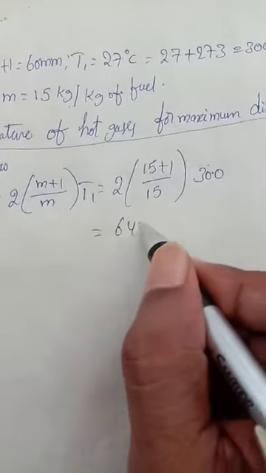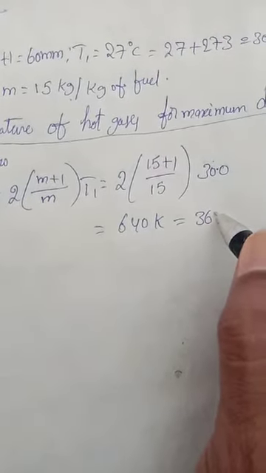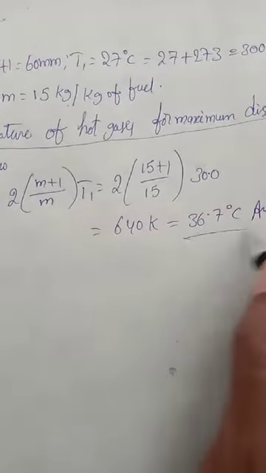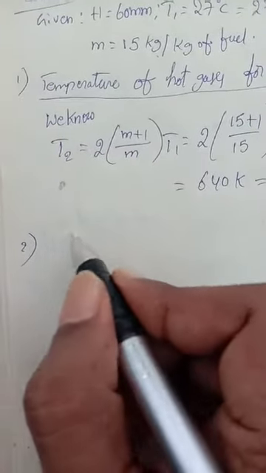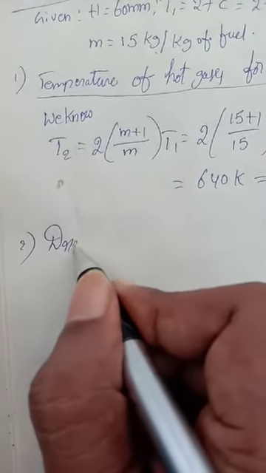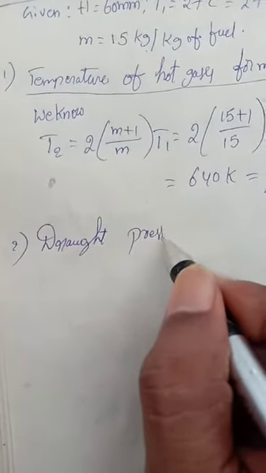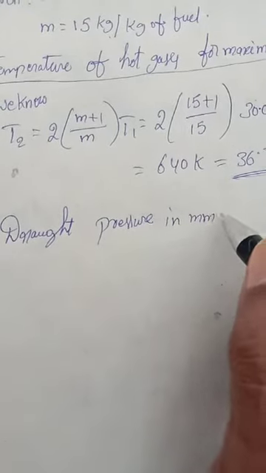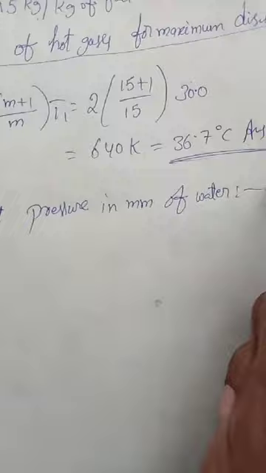You will get here 640 kelvins. That means 36.7 degrees Celsius. And now go to the second point here: draft pressure in mm of water.